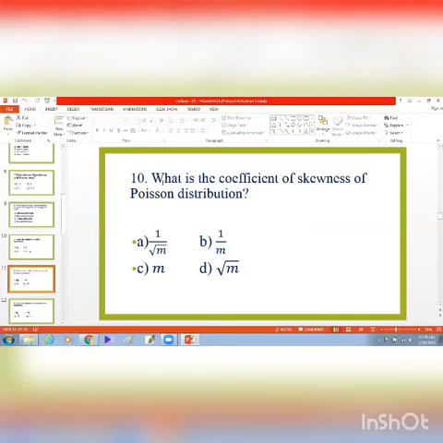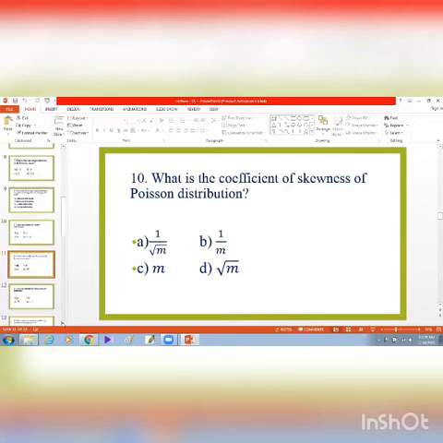So I repeat the question and answer. What is the coefficient of skewness of Poisson distribution? The answer is A, 1 divided by root over m.